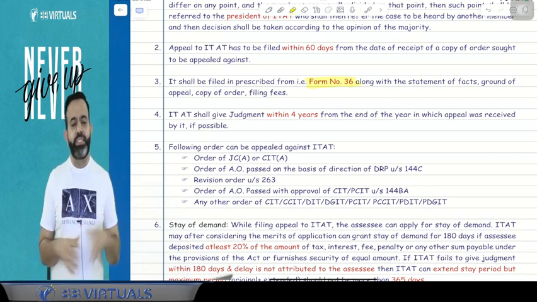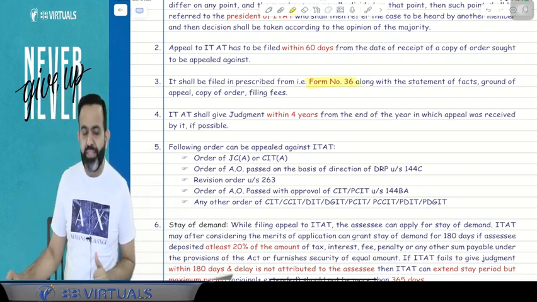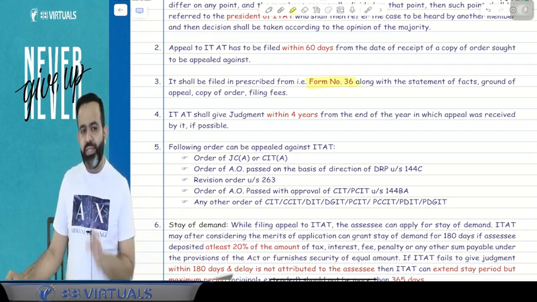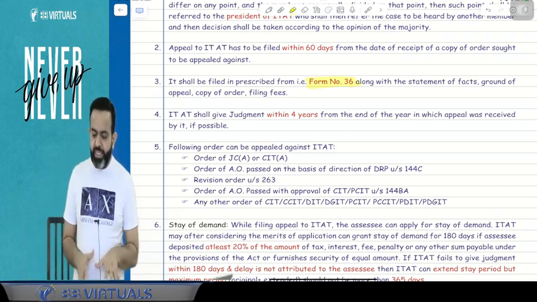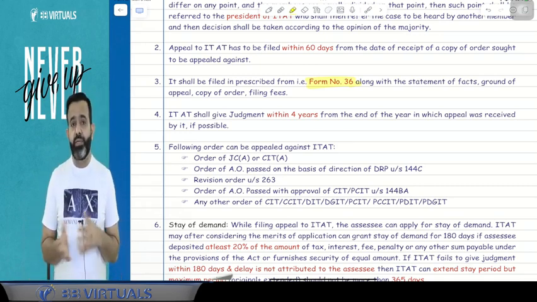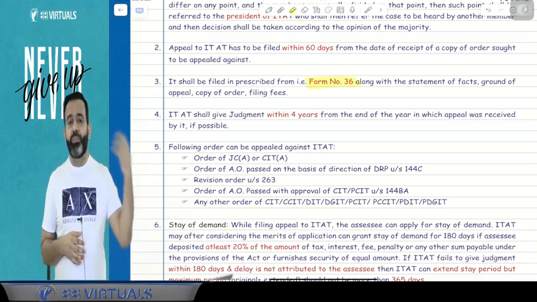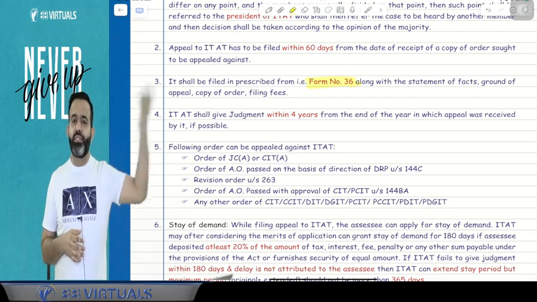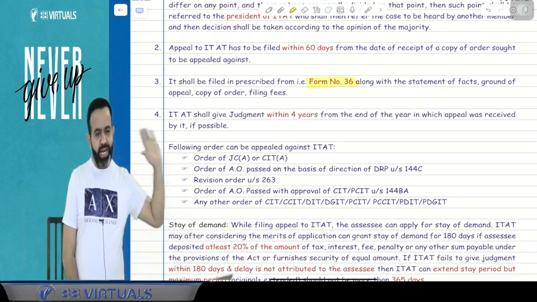This time limit is an advisory time limit. In practical life, you know that the ITAT judgment can come after 6 years or even 7 years. So this is only an advisory time limit.